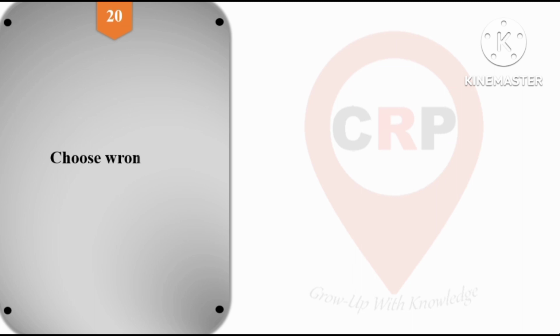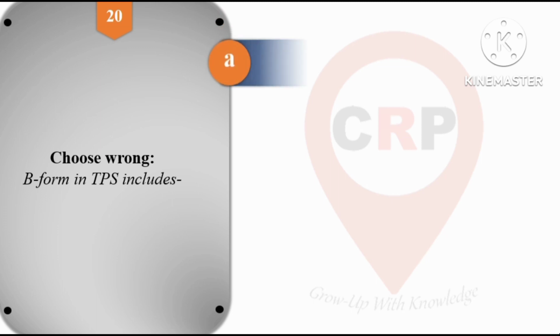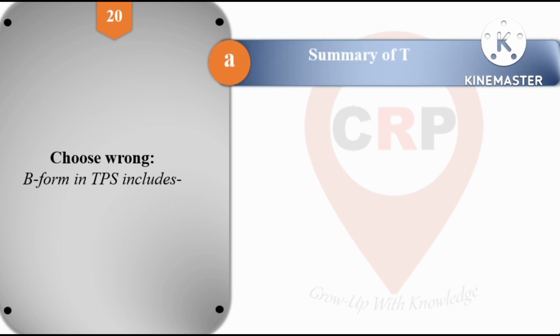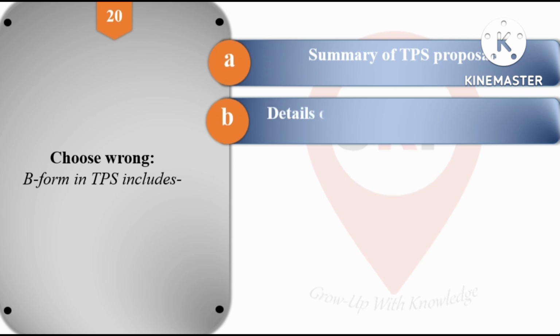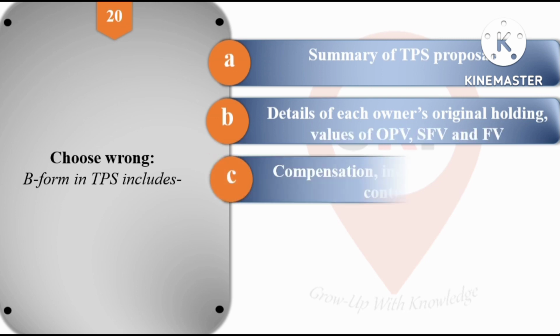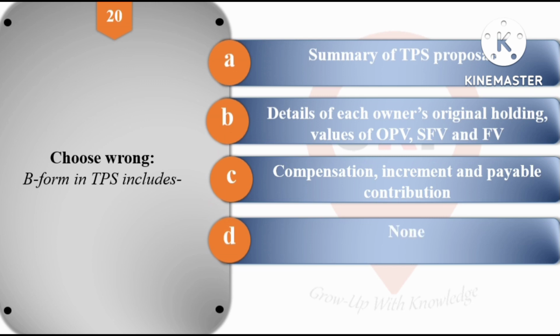Then next question is question number 20. Choose the wrong one. B form in TPS includes: option A, summary of TPS proposals; option B, details of each owner's original holding, values of OPV, SFV and FV; option C, compensation, increment and payable contribution; and option D is none of the above.